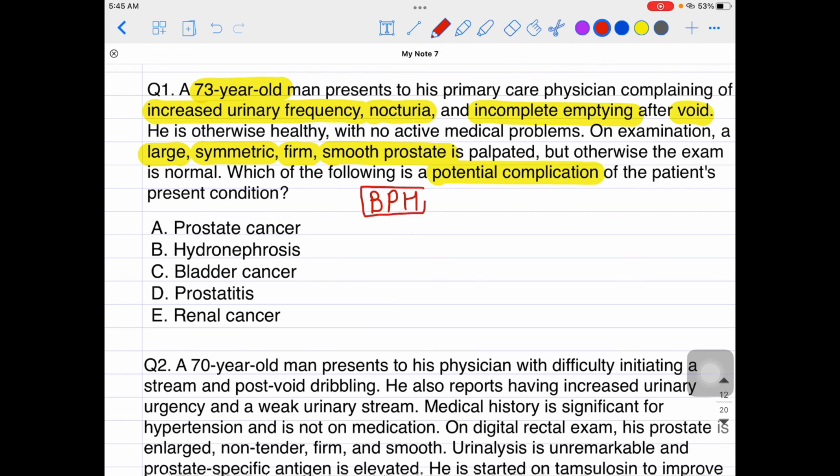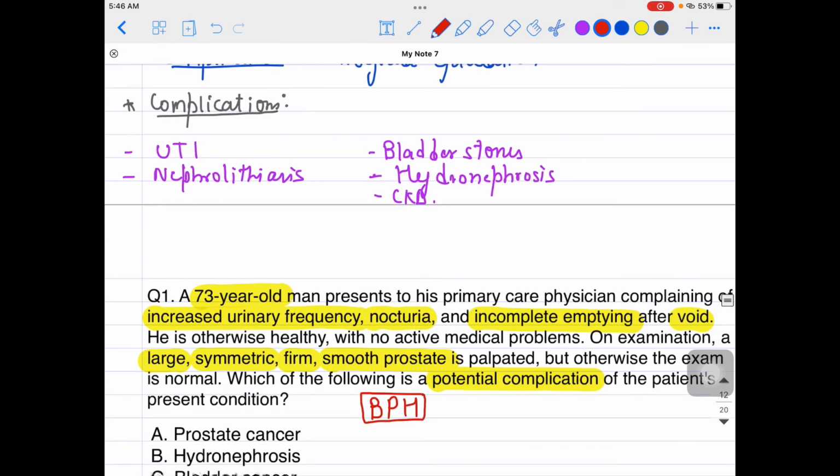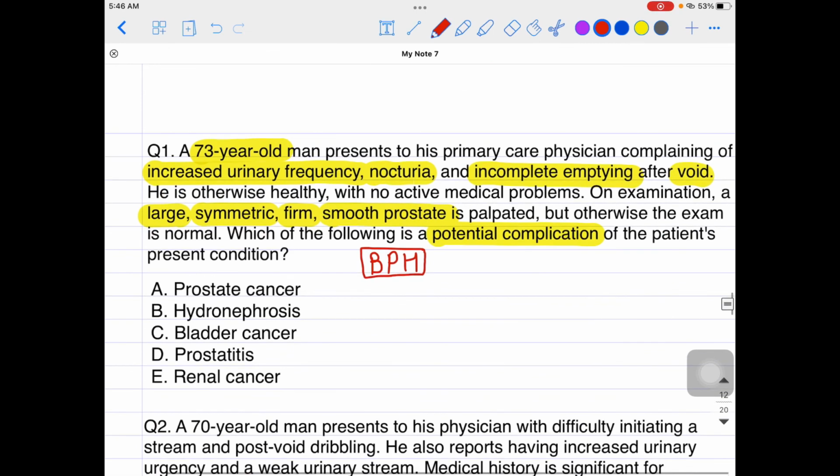Now just remember the complications of BPH. I told you about the complications, right? What were the complications? Yes, UTI was a complication, nephrolithiasis, CKD, hydronephrosis, right? Bladder stones, these were the complications as far as BPH is concerned. So among these options, the suitable answer would be, yes, hydronephrosis.